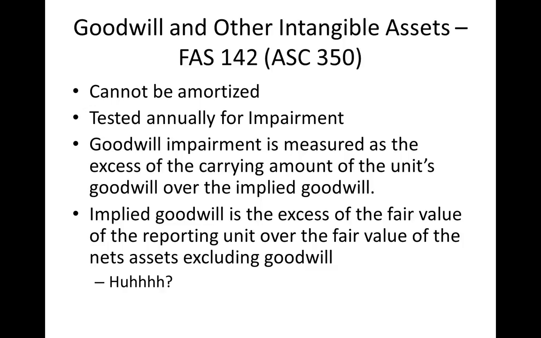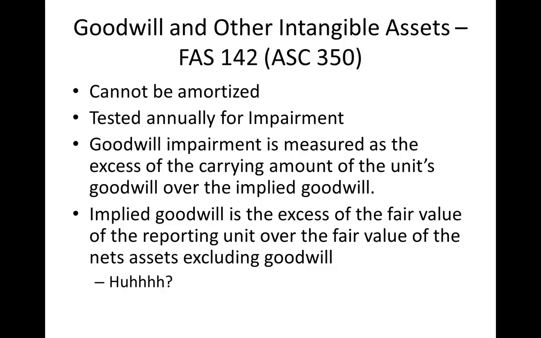So what they did is they came up with an impairment test that must be tested at least annually. And we're going to measure Goodwill to see if it has decreased or increased. And one of the things about Goodwill is that Goodwill that is internally generated, or the reputation that the company builds over the years, can never be recorded on the company's records. So the only Goodwill that can ever be on a company's balance sheet is any Goodwill they purchase from someone else. So anytime we look at a balance sheet and we see Goodwill, we know that they purchased it somewhere along the way.